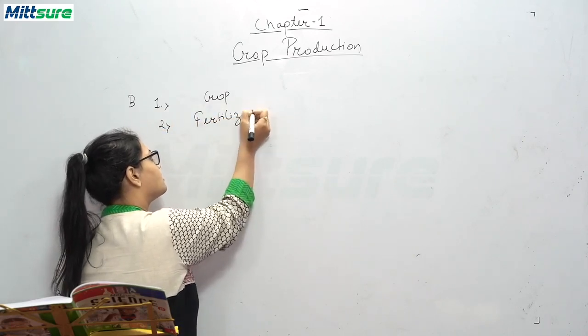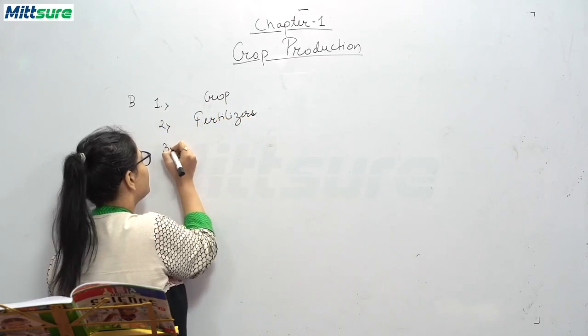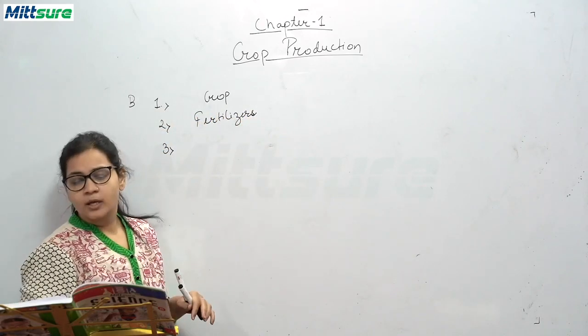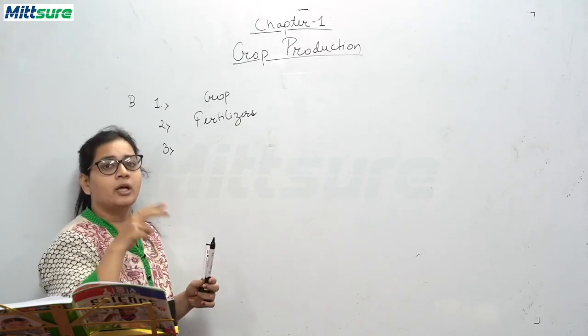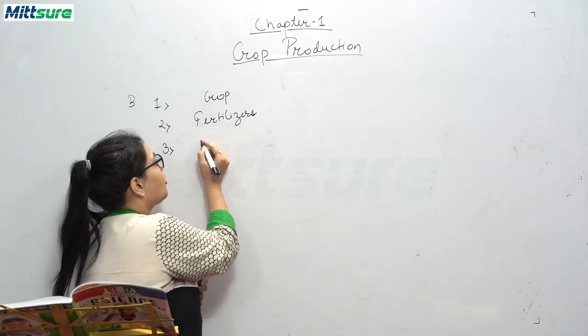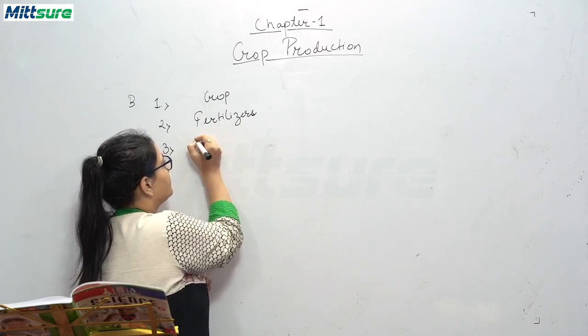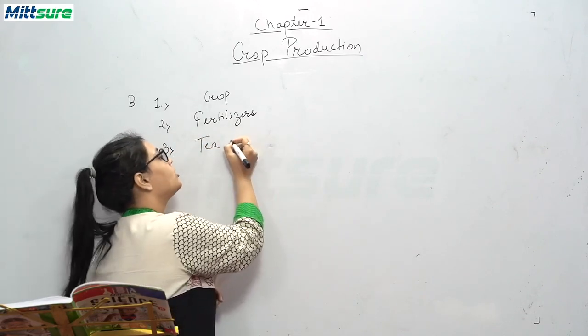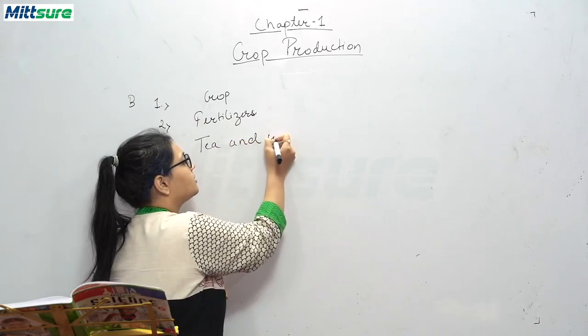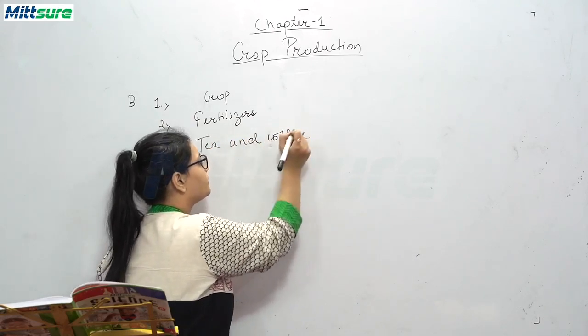Fertilizers. Third question, dash and dash are beverages. Beverages are what we drink, okay? So tea and coffee. आप इसकी जगह टी एंड कोको भी लिख सकते हैं. It's your choice. Tea and coffee.